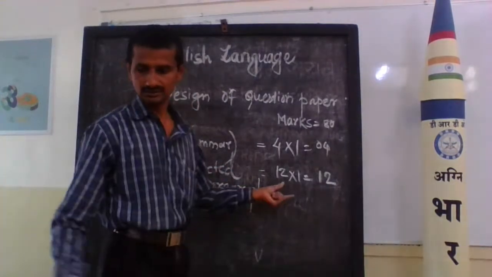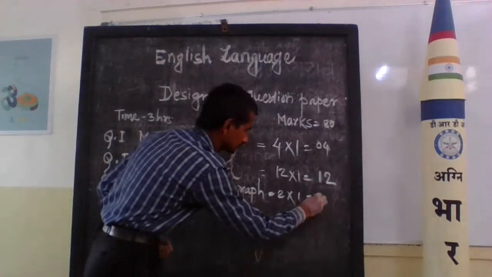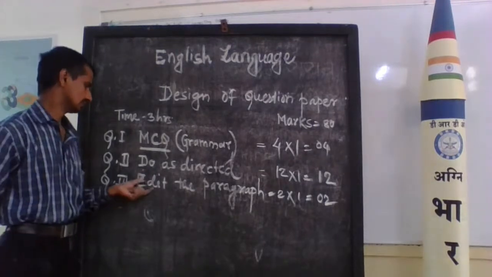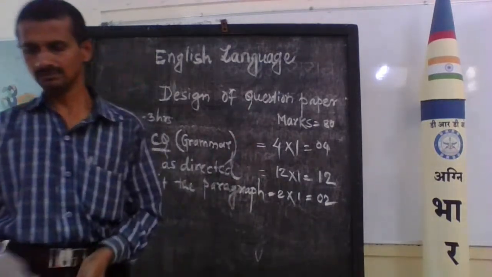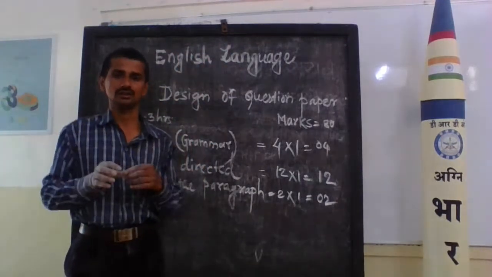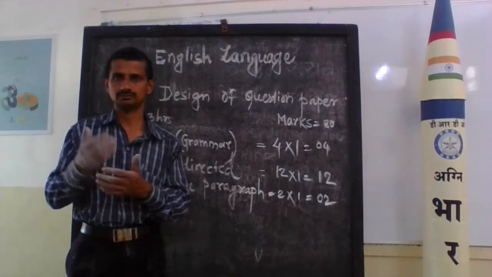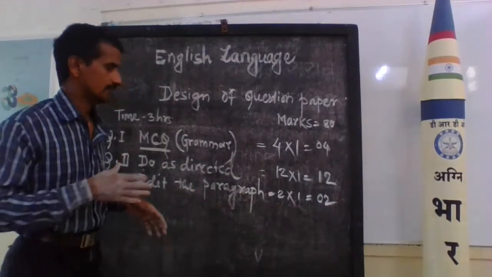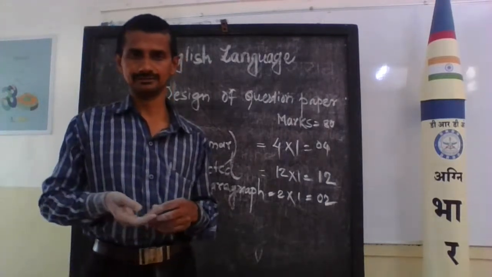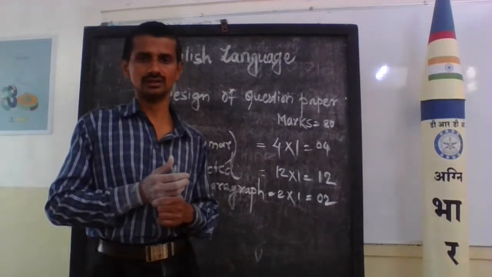Edit the paragraph. Yes, you will get this one, worth 2 marks. Your role is like the editor. In the last question, they will give one paragraph, and in that paragraph they will make some mistakes. The clues are given in the questions, like an adverb to be used, articles to be corrected, verbal mistakes to be corrected, punctuation marks to be used. Such are the questions they give.